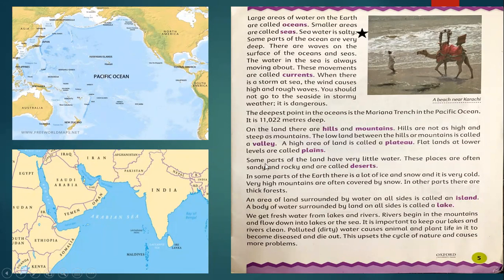the same level. Some parts of the land have very little water. These places are often sandy and rocky and are called deserts, where there is very little rainfall, and not any rivers or lakes near there, and the land is very sandy and rocky. This area is called a desert. And the largest desert in the world is maybe the Sahara Desert, which is in Africa.